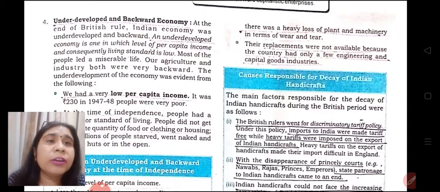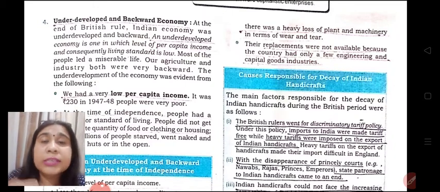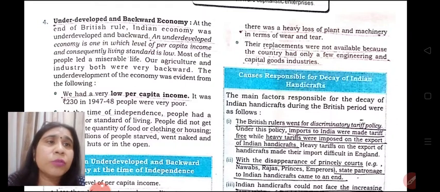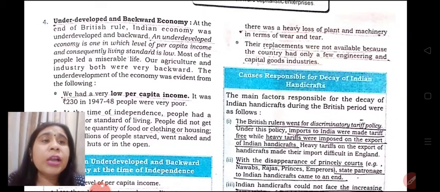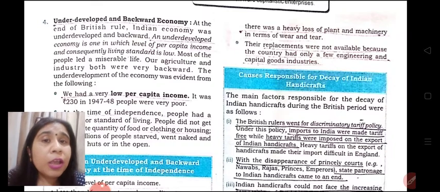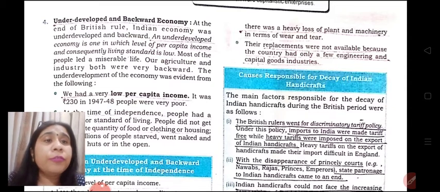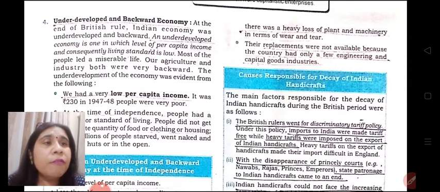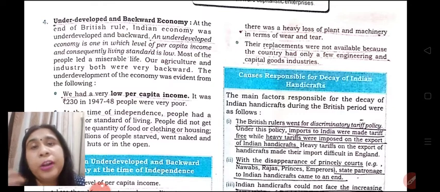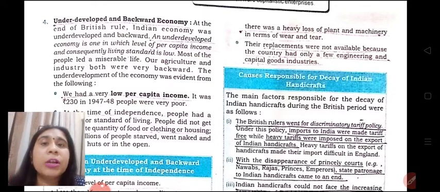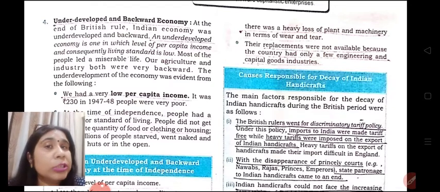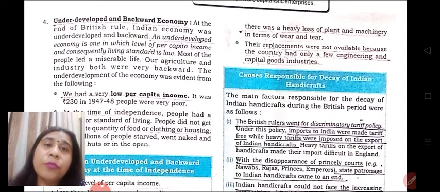This discriminatory tariff policy is discrimination. How was this discrimination done? Imports to India were made tariff free. Import of ready-made products from Britishers, from Britain, that was tariff free, while heavy tariffs were imposed on the export of Indian products, sale of Indian products outside, which became costly in the foreign market, and therefore the demand declined.